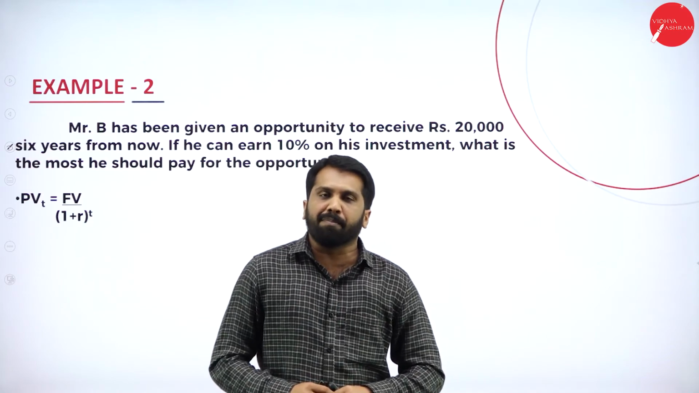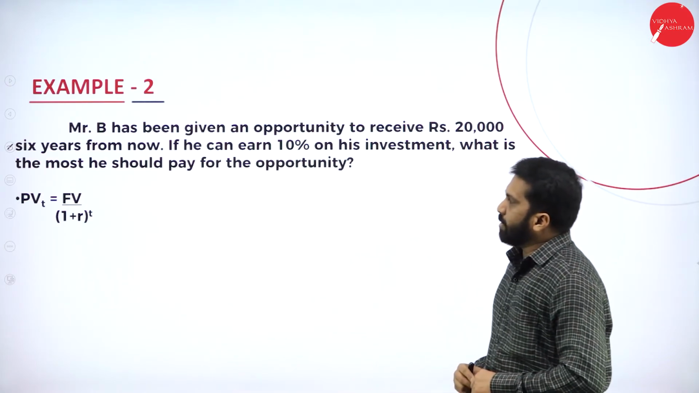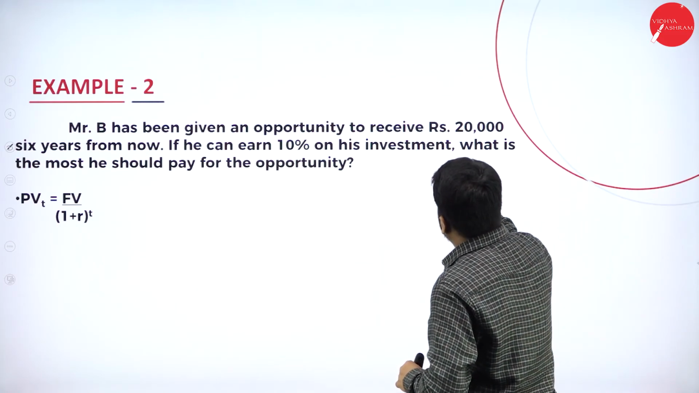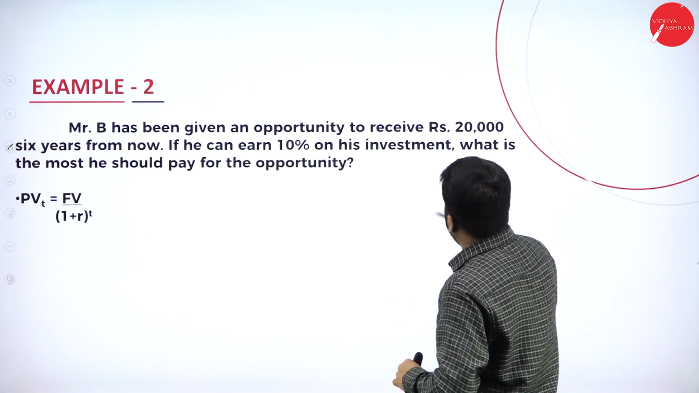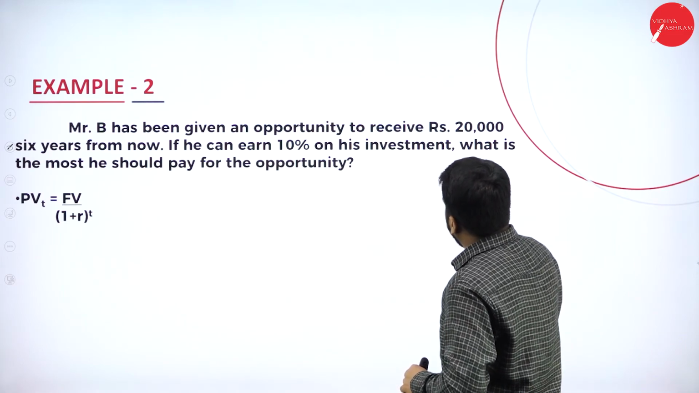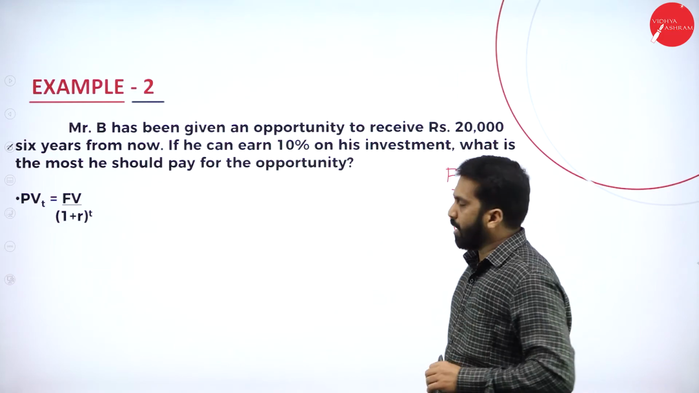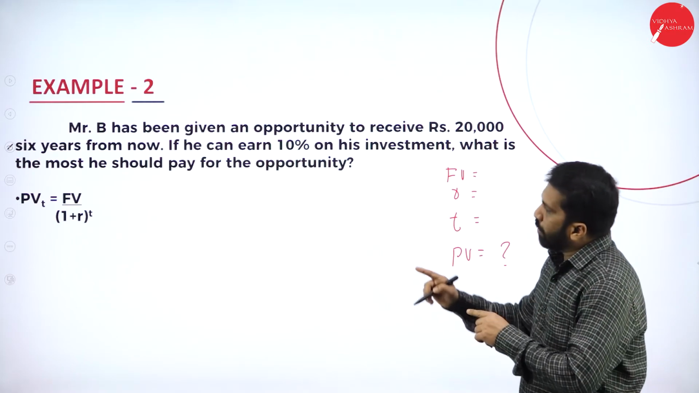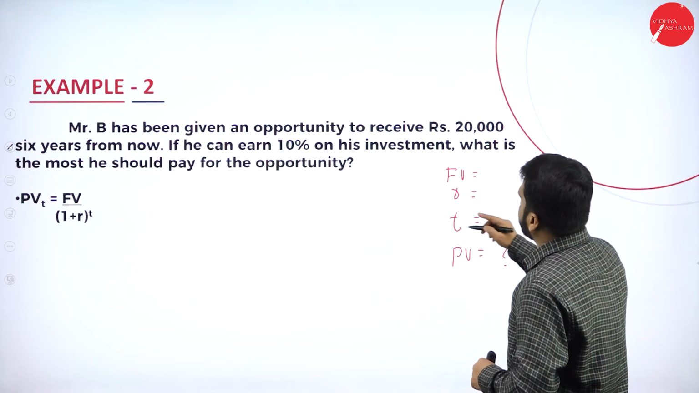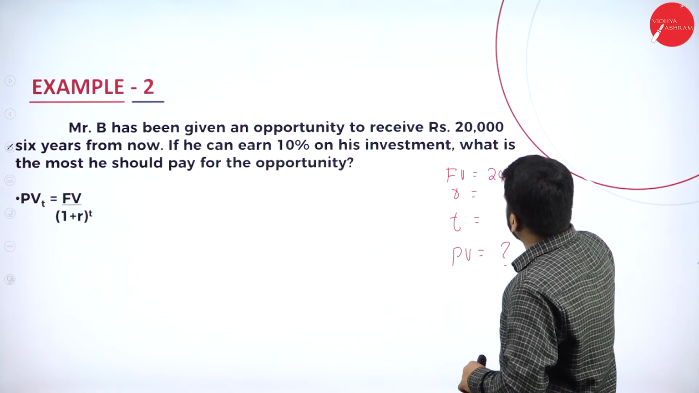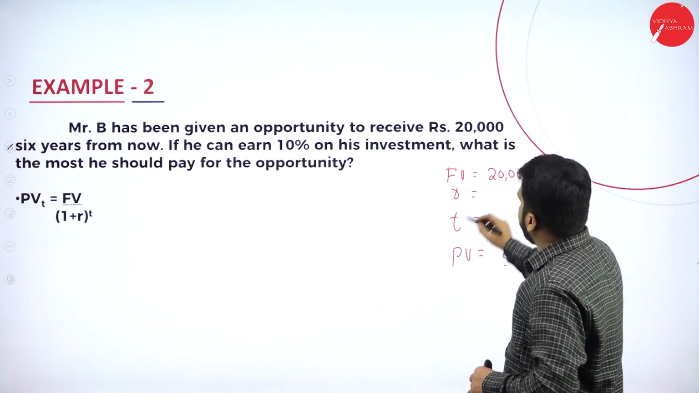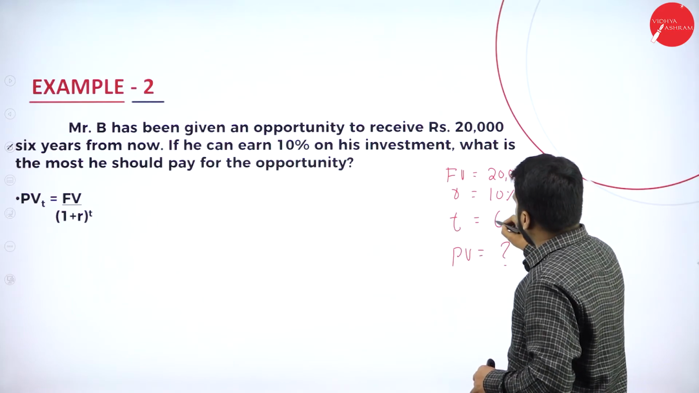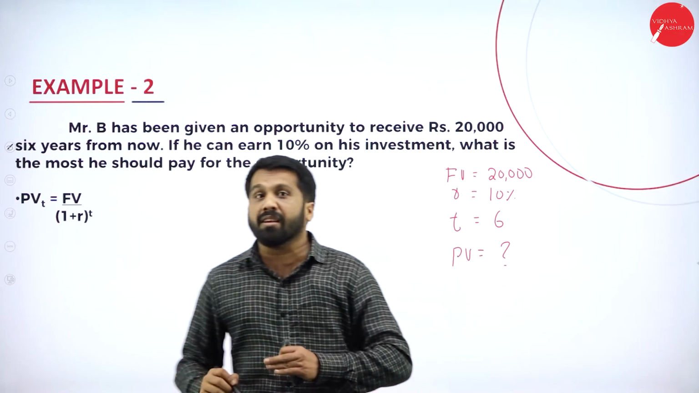Now, how to find out the present value? Now, it is easy to calculate present value. Before that, what we should do? So, we have future value in the answer. We have R in the answer. We have T in the answer. Now, so we are supposed to find out present value. Now, what is your future value? It is 20,000. What is your rate? It is 10%. What is the time given? It is 6 years. So these are the information already we have.